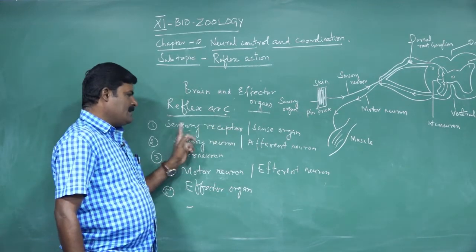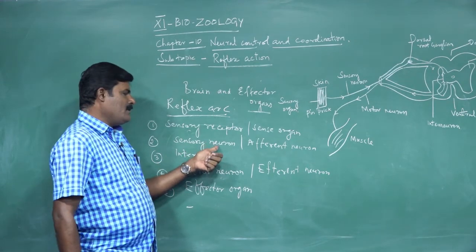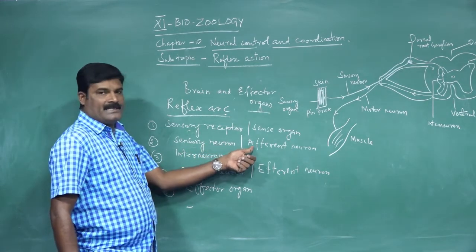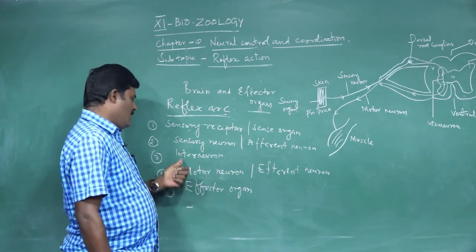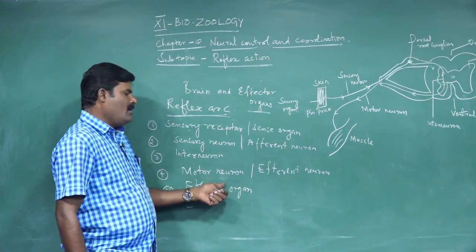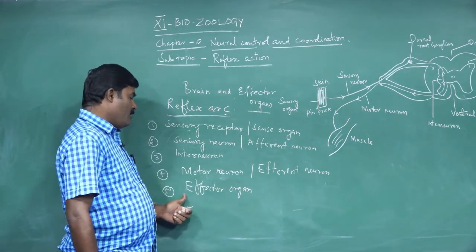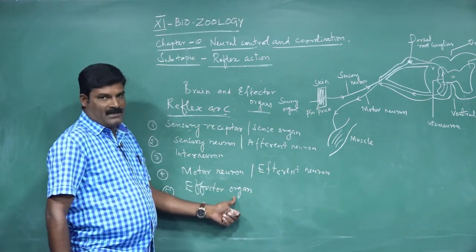So one is called the sensory receptor or sense organ. The second one is called the sensory neuron, otherwise called the afferent neuron. The third one is the interneuron. The fourth one is the motor neuron, or efferent neuron. The last structure is called the effector organ.